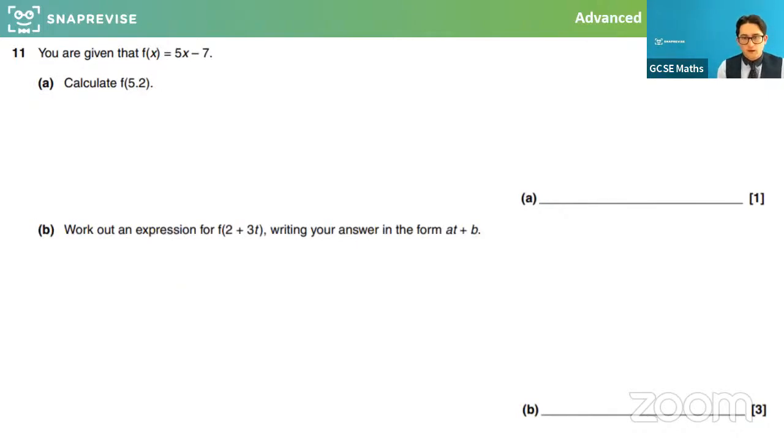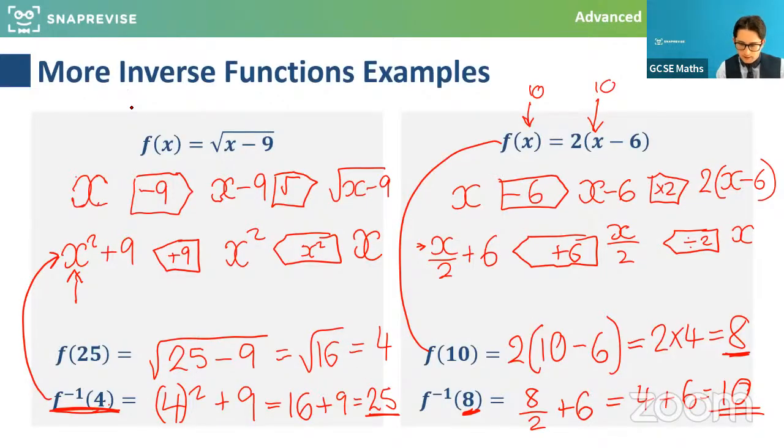So this question, you are given that f of x equals 5x minus 7. Calculate f of 5.2. Okay, so what we're going to do here, and feel free to work ahead of me. So if you'd like to just have a quick look at this one here, is this the one we wanted to check? So we subbed 10 in and we got 8, and then we subbed 8 into the inverse, divided it by 2 and added 6. And that gave us 10 as the output of the inverse function. Okay, I'll go back at the end if there's anything that still needs clarified, but hopefully that's okay.